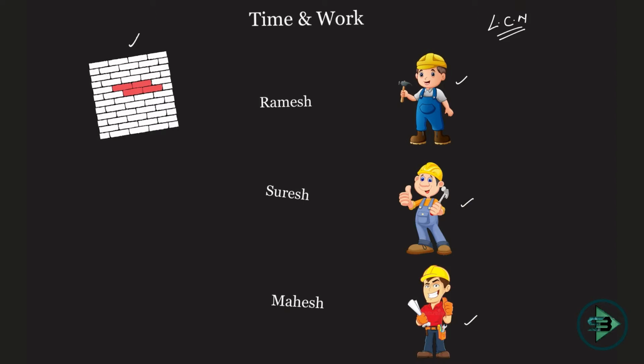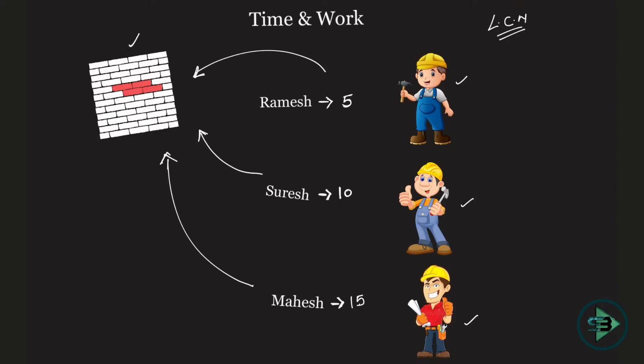And what is given to me? Ramesh working alone can build this wall in 5 days, which means if he is working alone without the help of anyone else, he can just put in the bricks and make this wall in 5 days. Similarly, Suresh working alone, without the help of anyone else, can make this wall in 10 days. And Mahesh working alone, again without the help of anyone, can put in the bricks and make this wall in 15 days.